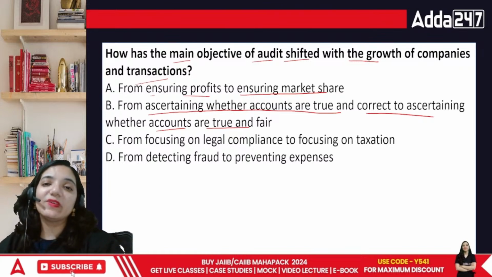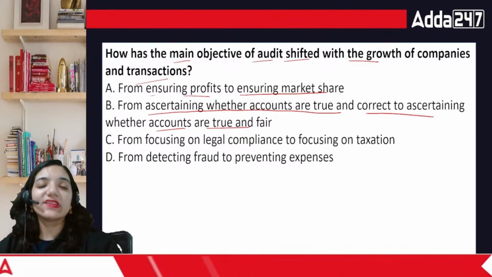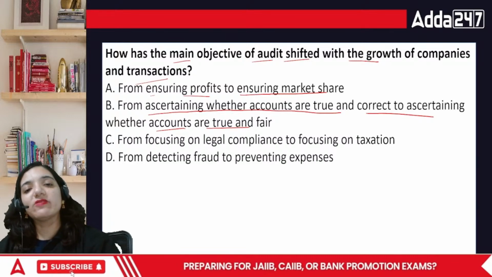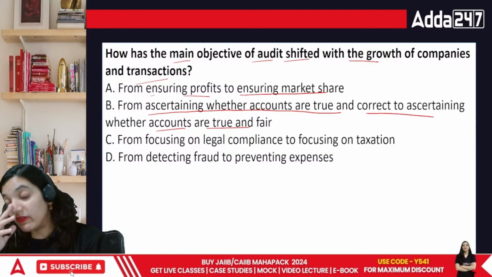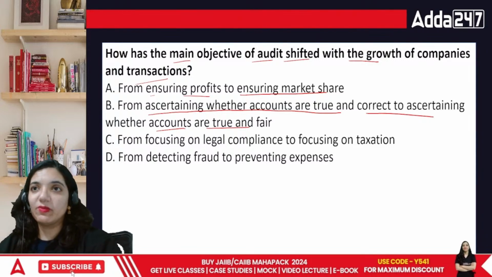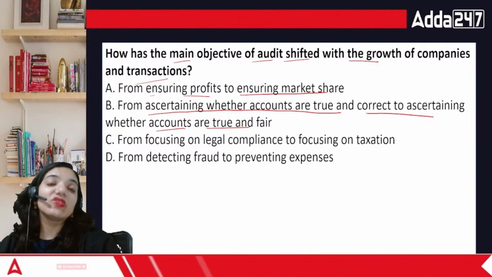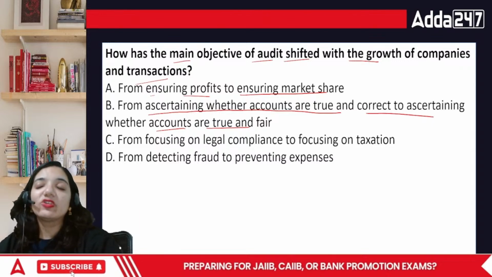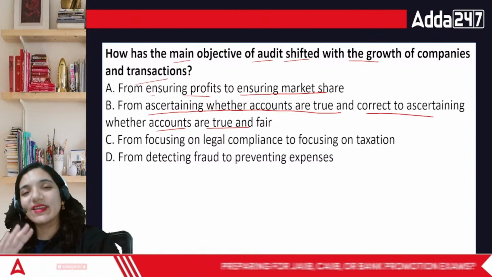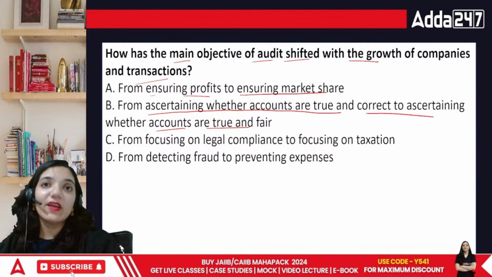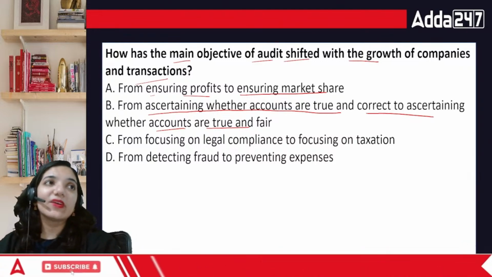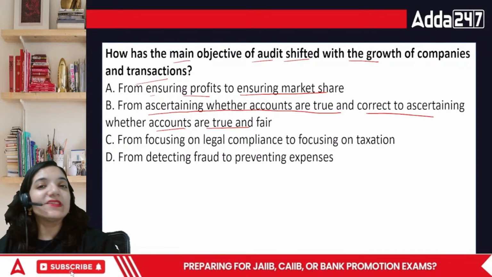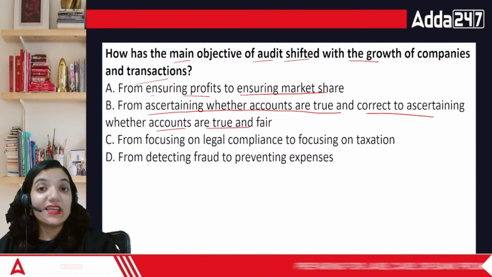So in this case, earlier the main objective was to check whether the particular accounts are true and correct. They were earlier true and correct, but the point is, correctness is not the correct word here. To be fair enough, to make sure that the things are as per the particular requirement, it is the word fair instead of being correct, because technically 100% correct in terms of accountancy is never there.